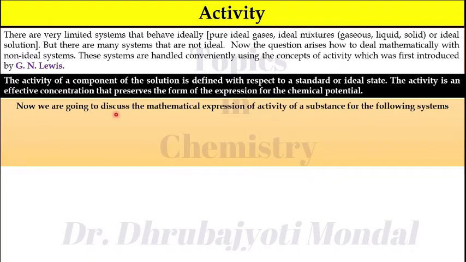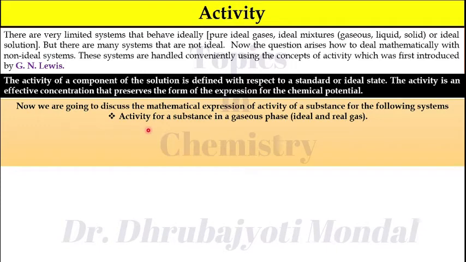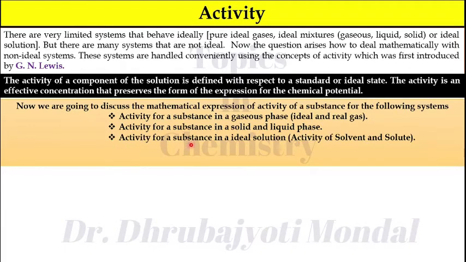Now we are going to discuss the mathematical expression of activity of a substance for the following systems. So here you can see the systems. First system, activity for a substance in a gaseous phase, ideal and real gases. Number two, activity for a substance in solid and liquid phases. Activity for a substance in an ideal solution. Activity of an ideal solvent or ideal solute.